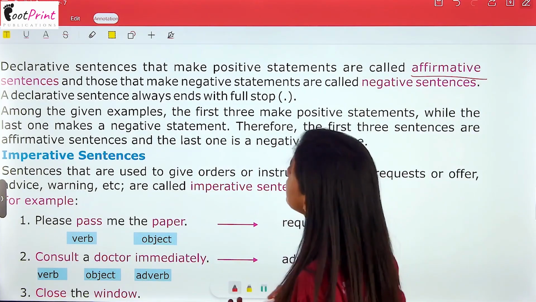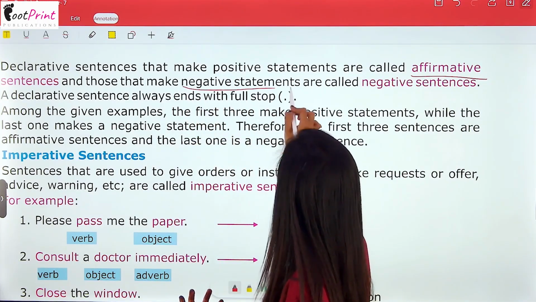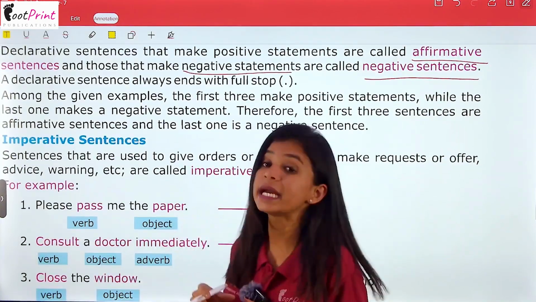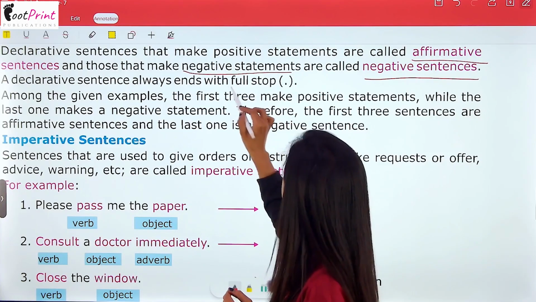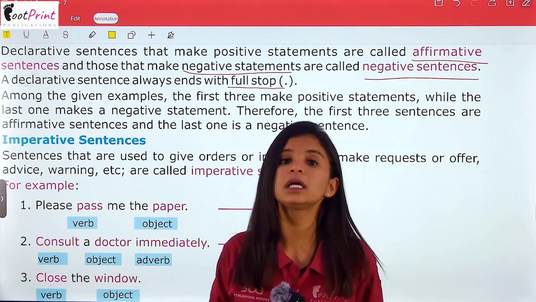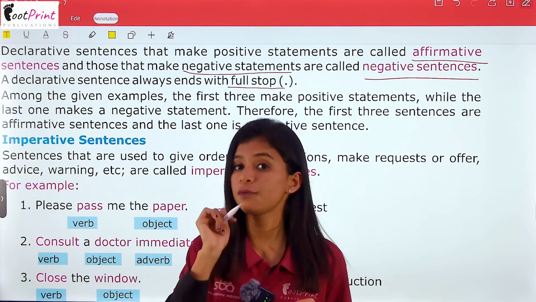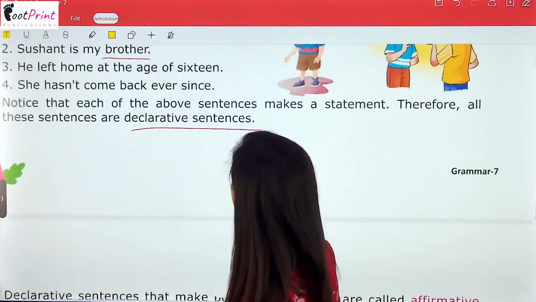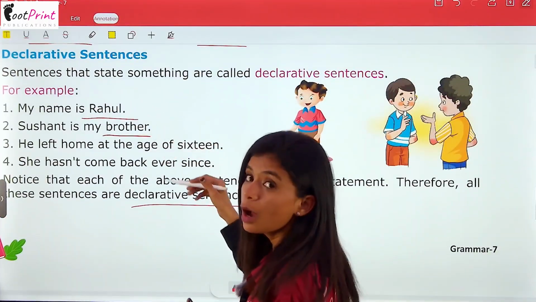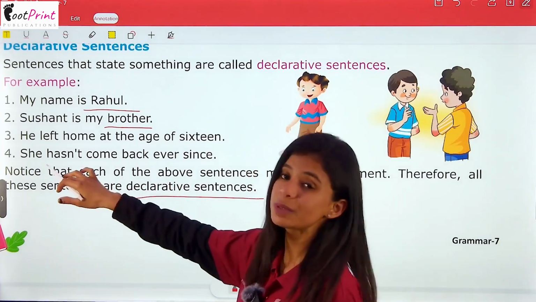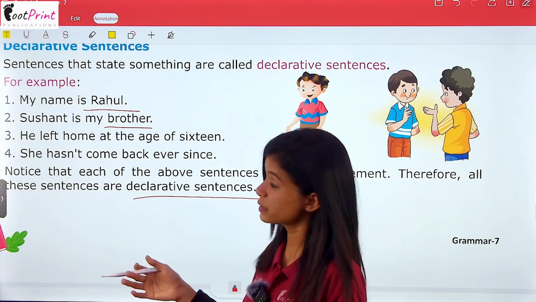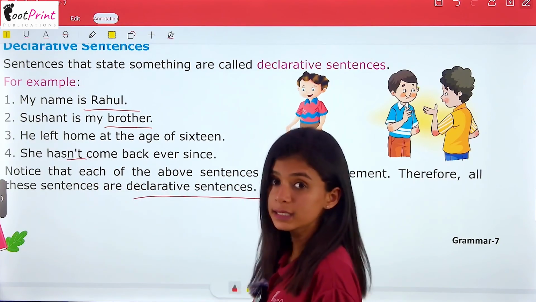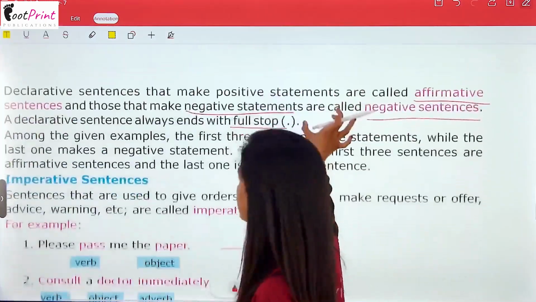Now, declarative sentences which are making positive statements are called affirmative sentences. जो positive statement बनाते हैं वो affirmative होते हैं, और जो नेगेटिव स्टेटमेंट बनाते हैं वो नेगेटिव सेंटेंसेस होते हैं. And a declarative sentence will always end with a full stop. You should know this thing. Now, जो कि हमने अपने previous examples में देखा कि जो ऊपर सारे sentences हैं, these are affirmative sentences, but the last one is making a negative statement, so this is a negative sentence. She hasn't come back ever since. There is a negative statement, which is why this is a negative sentence.